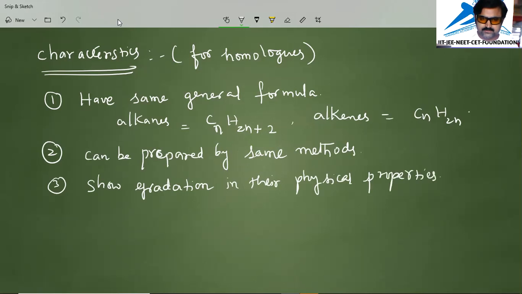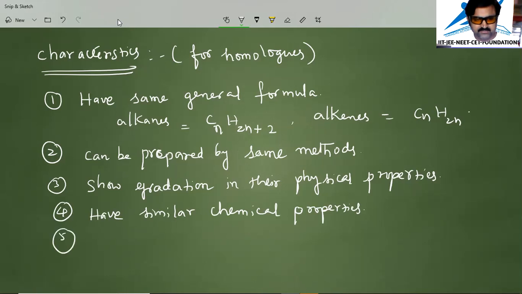On the other hand, they have similar chemical properties. And the other important thing is that successive members differ by CH2.